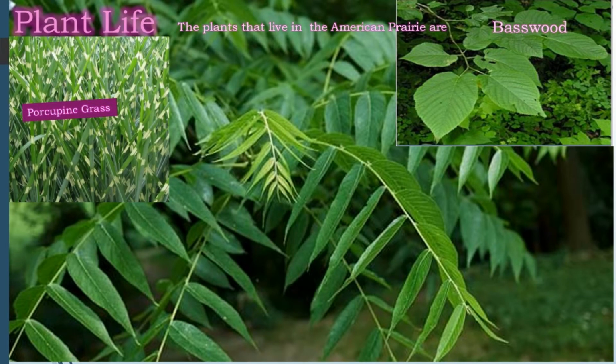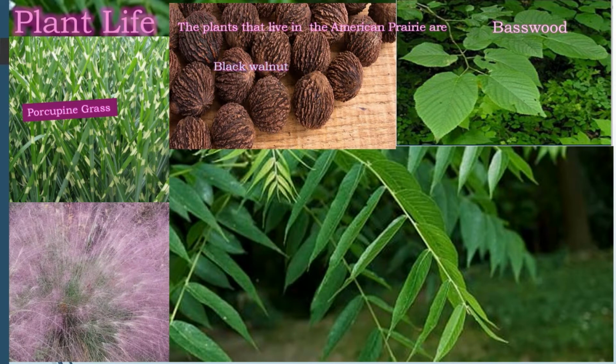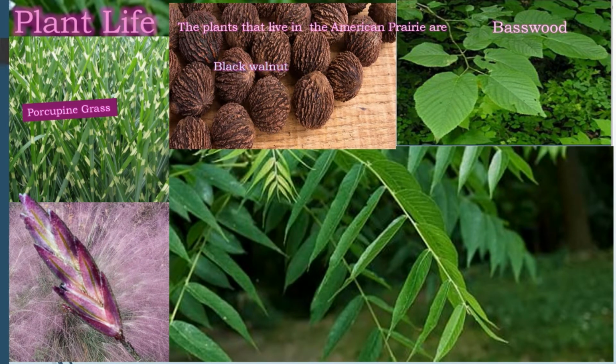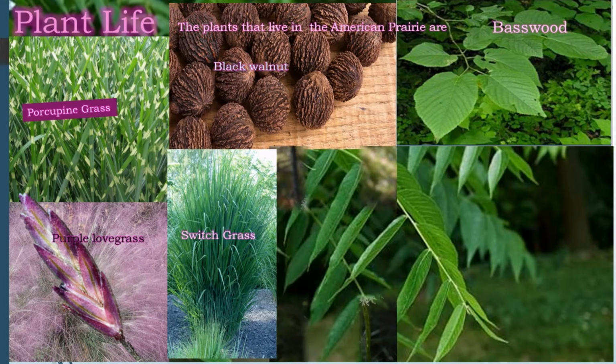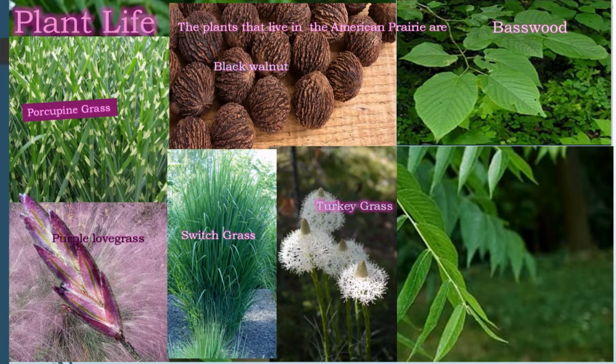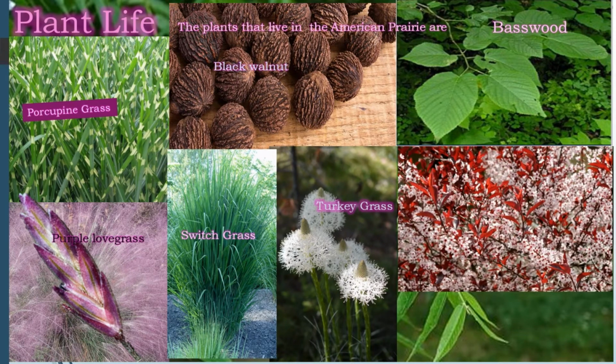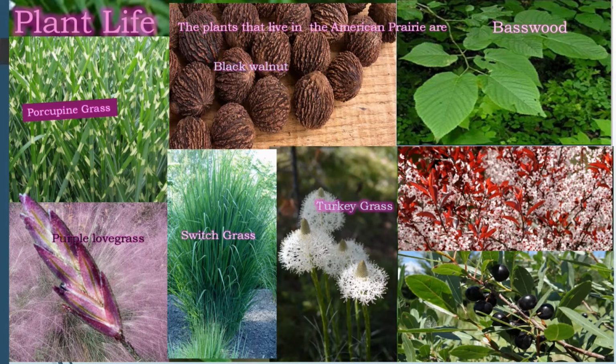Along with this, porcupine grasses, black walnut, purple lovegrass, switchgrass, turkey grass, and western sandcherry. When compared to other shrubs, the western sandcherry is relatively small and short-lived. When fully matured, they grow 7 to 10 feet tall and the width would be 6 to 8 feet. The leaves go to red, dark red, purple through the seasons.